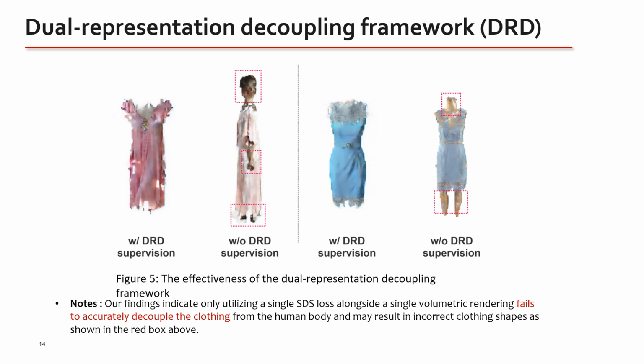Figure 5 shows the effectiveness of the dual representation decoupling framework. Our findings indicate that only utilizing a single SDS loss alongside a single volumetric rendering fails to accurately decouple the clothing from the human body and may result in incorrect clothing shapes, as shown in the red box above.